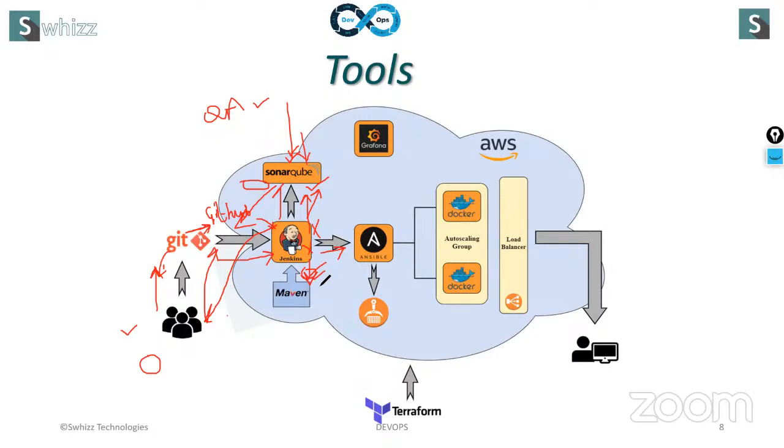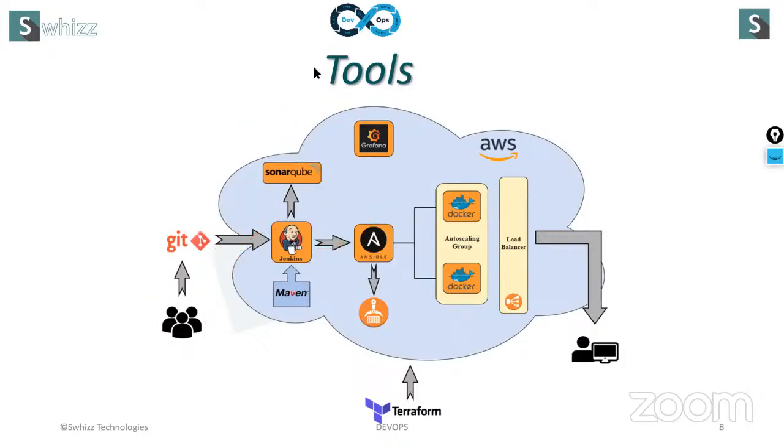Okay, coming to this pipeline here, the Maven tool is there for building. After building, what will happen? We are going to send it to Ansible for deploying. Sometimes we use the Grafana tool for monitoring. Some people will be using Nagios, some people will be using Grafana, and many other tools will be there. At each and every stage we need to have some idea of each and every tool. And of course, I told you, some people will be using Ansible here, or else some companies will be avoiding this Ansible tool.